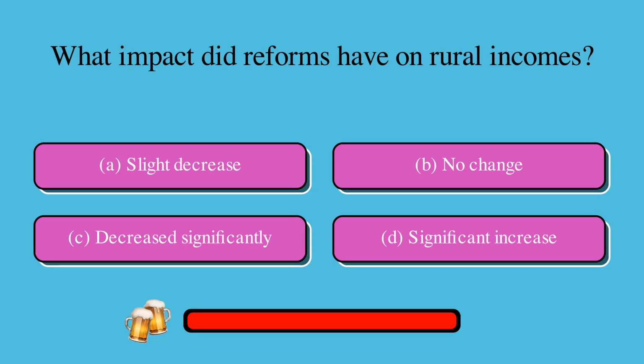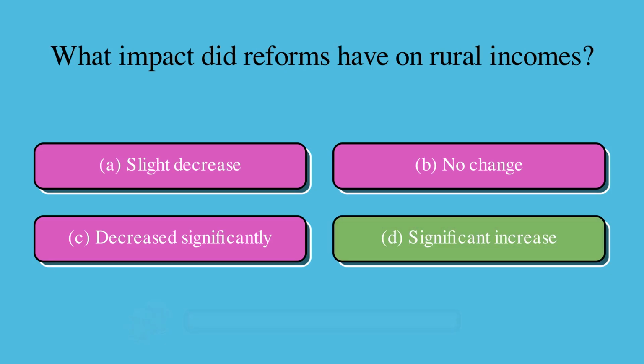What impact did reforms have on rural incomes? Is it A, slight decrease, B, no change, C, decrease significantly, or D, significant increase? The correct answer is D, significant increase.